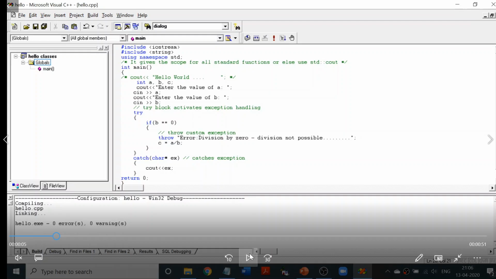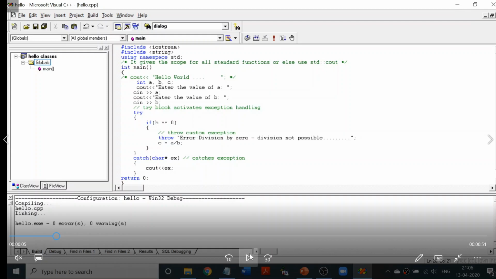So I have int a, b, c. I'm going to say enter the value of a, enter the value of b. Two values will be entered. If the value of b is equal to 0, then the throw I'm going to show here. If there is no error, then automatically it will divide. Nothing is going to happen; c is equal to a by b, and c's value will be there. If at all you get an error, if it is a division by 0 error, it has to be caught by your catch clause.